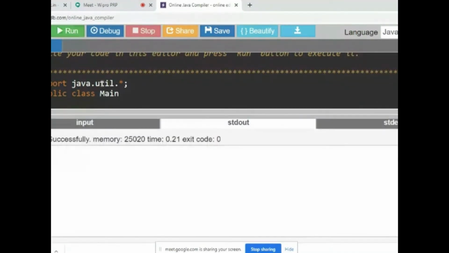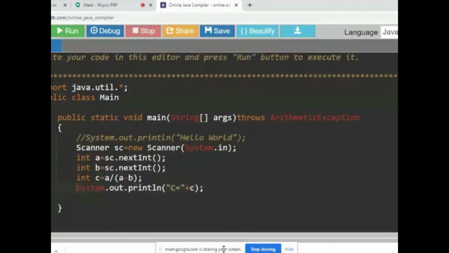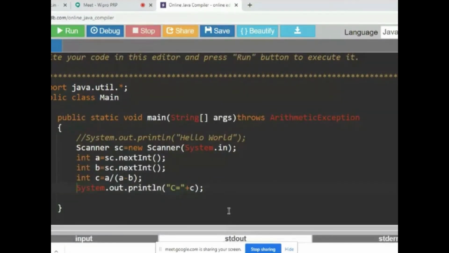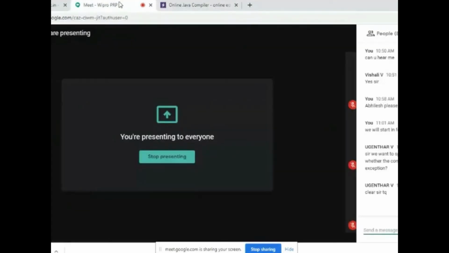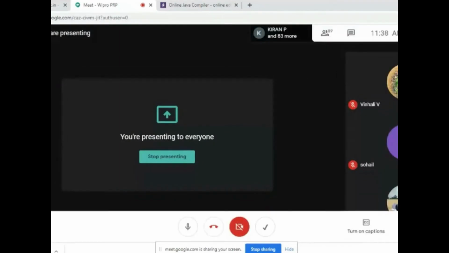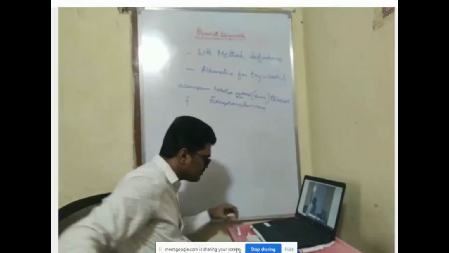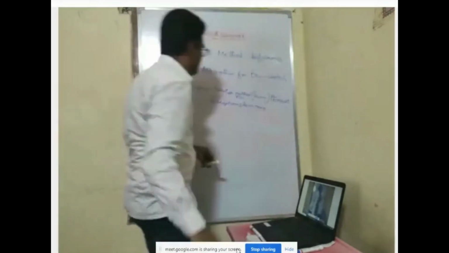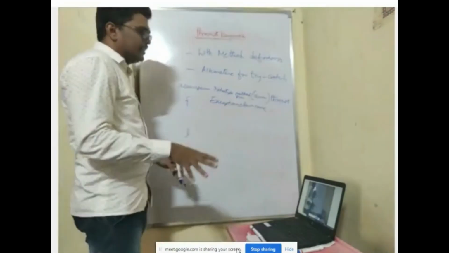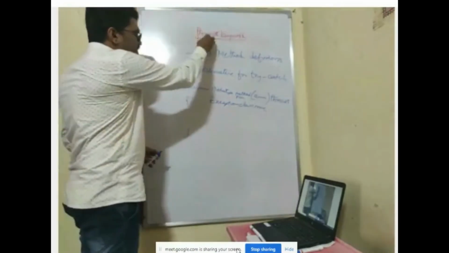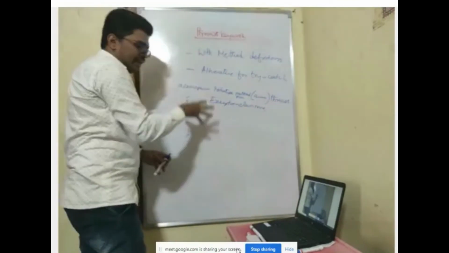Normally in other programs, whenever you get a runtime error, your program is going to function abnormally. That's what we discussed yesterday. Abnormally means sometimes it may get hanged, or it is going to behave in a different way. But here it does not take place. So throws is an alternative for your try and catch block.